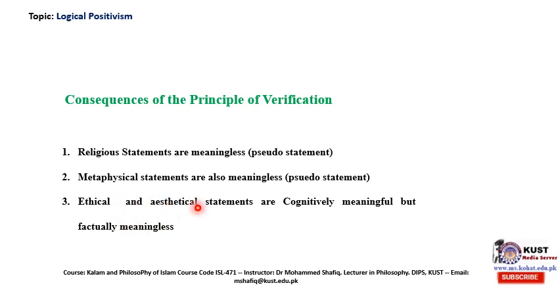But for Ayer, these are also pseudo statements. For example, what is good? Good is not something that can be verified by experience. Good is a notion, because good is not a material object. Same is the case with aesthetical statements. Most of the aesthetical assumptions are also pseudo statements according to the principle of verificationism.